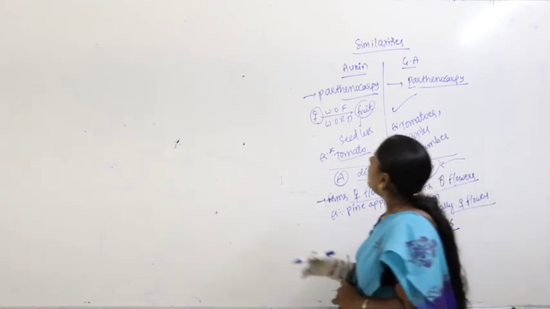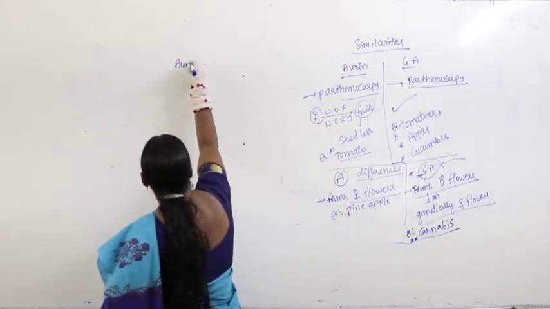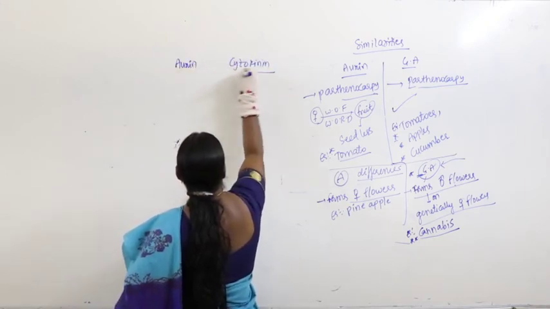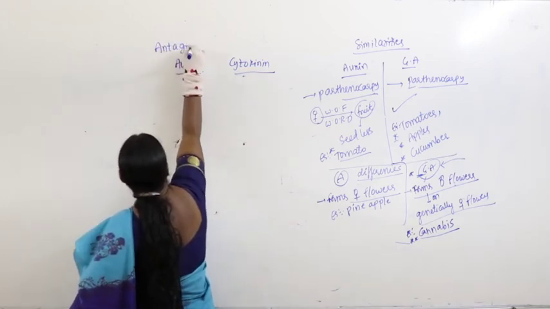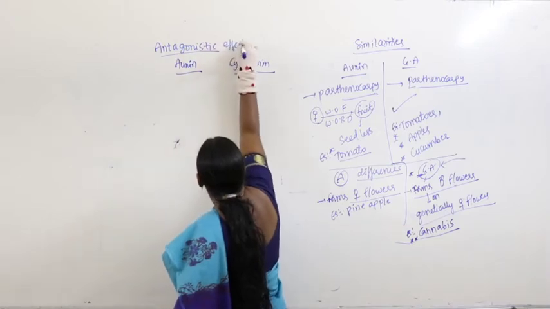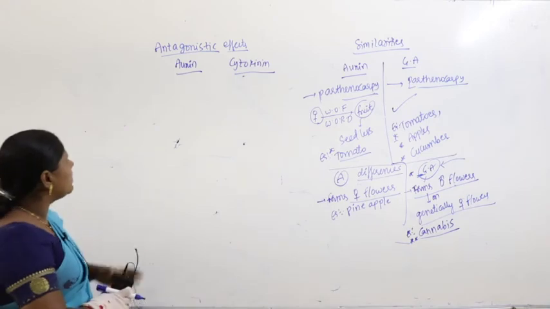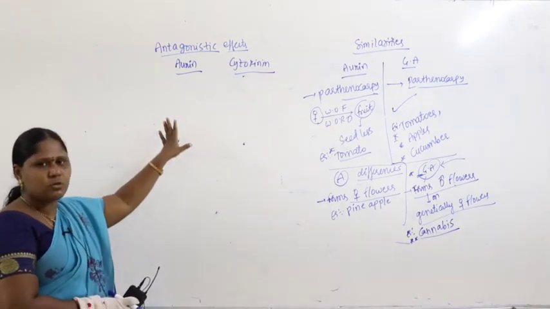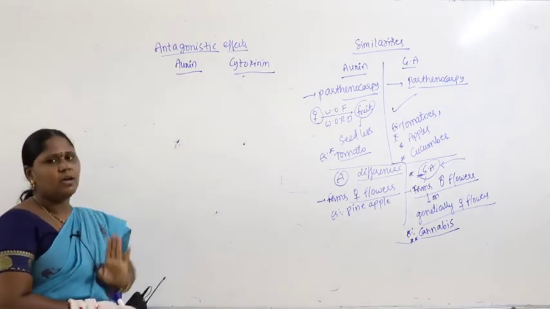Similarly, if you look at auxin and cytokinin, there are antagonistic effects. I am telling you the general question forms. What is an antagonistic effect? An opposite effect: one causes something, and the opposite reaction is taken care of by the other.